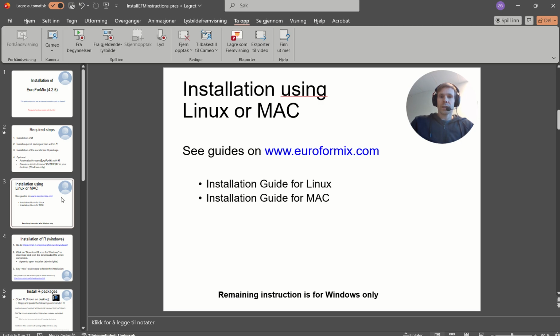So if you have Linux or Mac, it's also possible to follow these installation guides available on the web page. But for now, the remaining instructions are for Windows only.